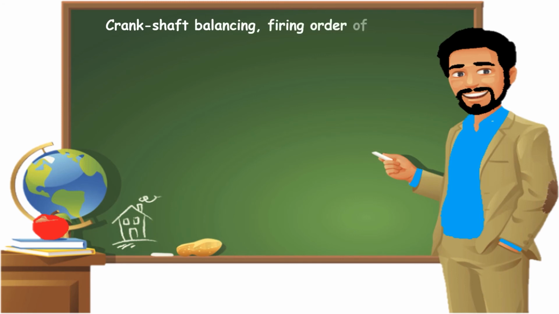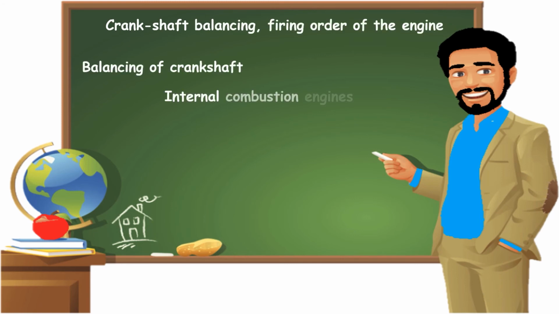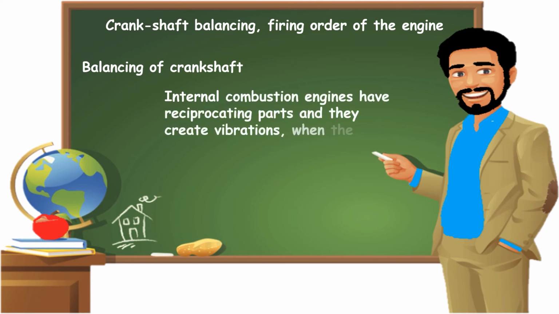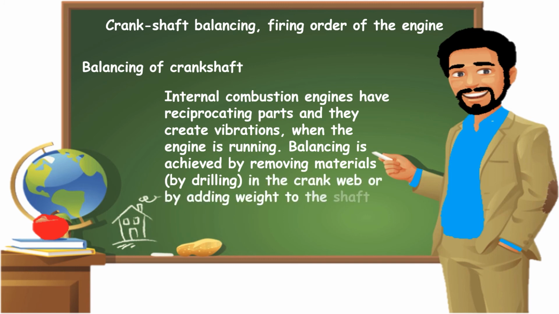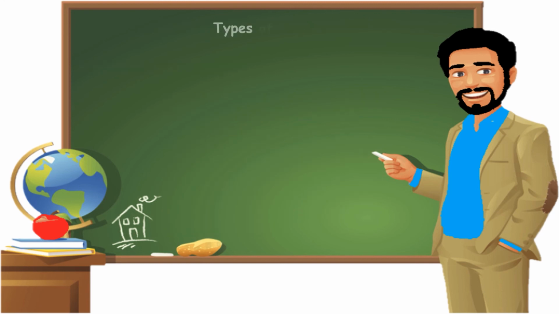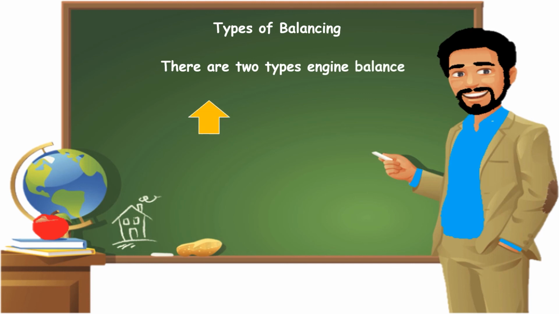Crankshaft balancing. Firing order of the engine. Balancing of crankshaft. Internal combustion engines have reciprocating parts and they create vibrations when the engine is running. Balancing is achieved by removing material in the crank web or by adding weight to the shaft between centers in a special balancing machine. Types of balancing. There are two types of engine balance: power balance, mechanical balance.